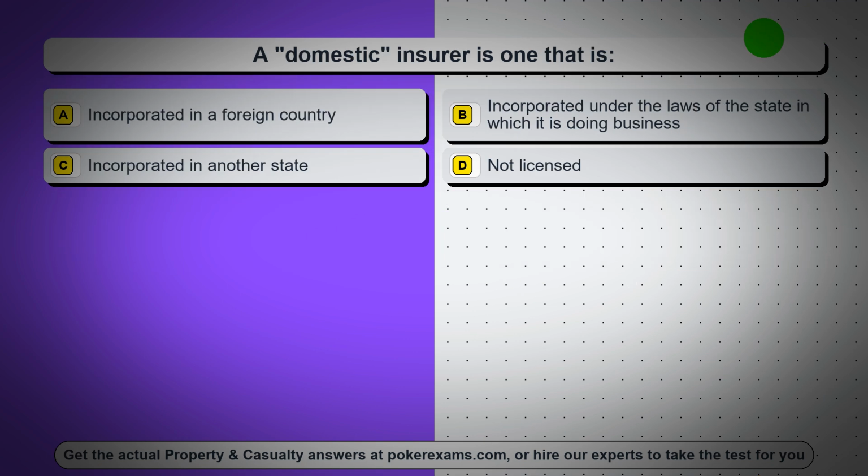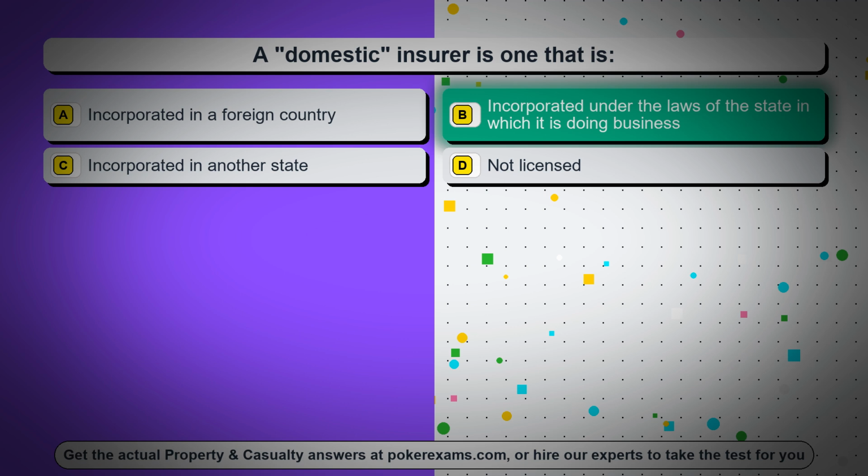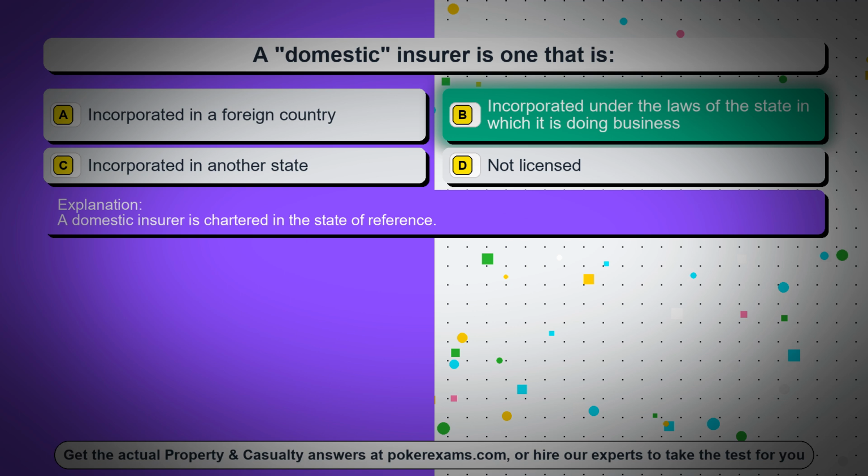Question 20. A domestic insurer is one that is: Option A, incorporated in a foreign country. Option B, incorporated under the laws of the state in which it is doing business. Option C, incorporated in another state. Option D, not licensed. The correct answer is option B, incorporated under the laws of the state in which it is doing business. A domestic insurer is chartered in the state of reference.